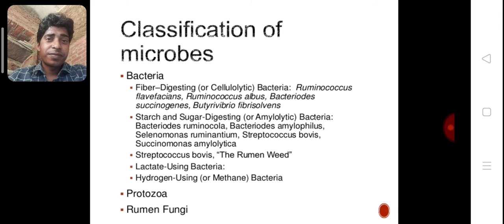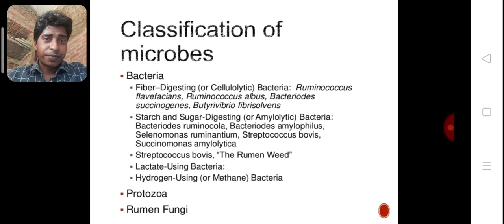First, fiber digestion or cellulolytic bacteria: Ruminococcus flavefaciens, Ruminococcus albus, Bacteroides succinogenes, Butyrivibrio fibrisolvens. All these bacteria digest fiber, that means the cellulose of the cattle's food.